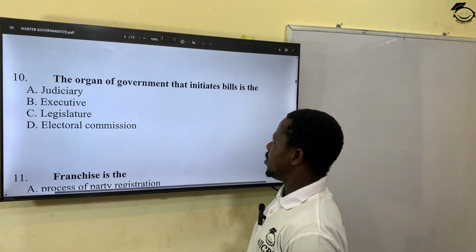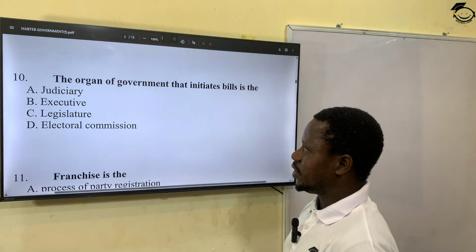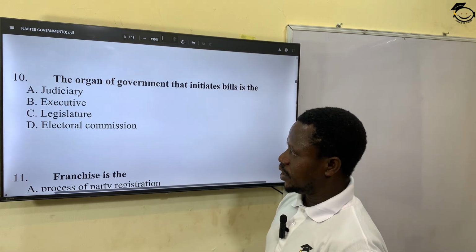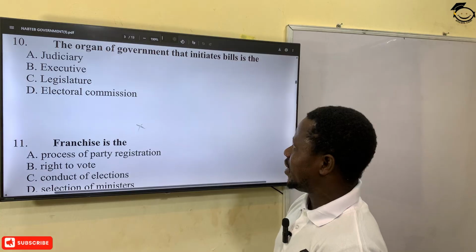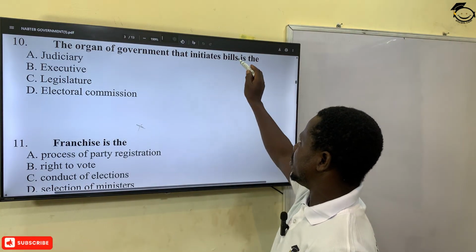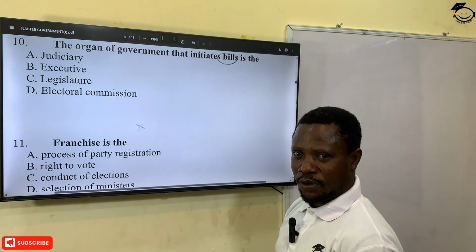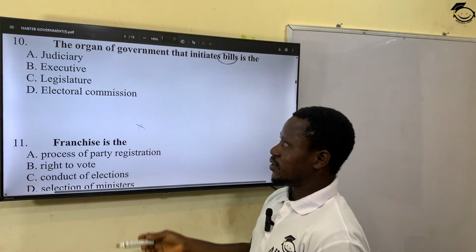The organ of government that initiates bills is the... We have the three organs of government here: judiciary, executive, legislature, and electoral commission. Electoral commission is funny, it's off the track, okay? So which one here initiates bills? What are bills? Bills are proposed laws, all right? To initiate means to suggest what should become law. Is it legislature?